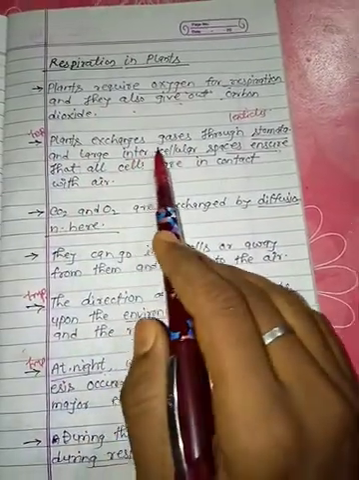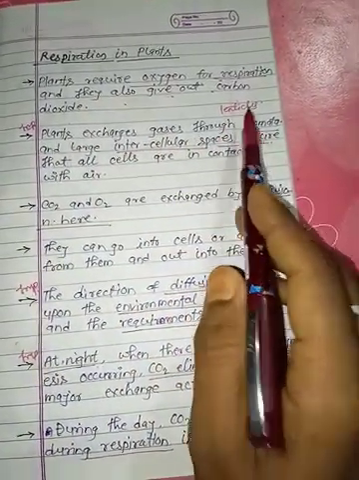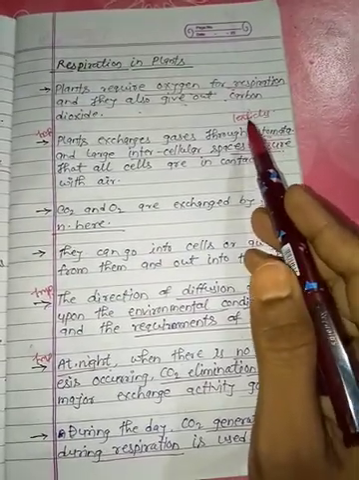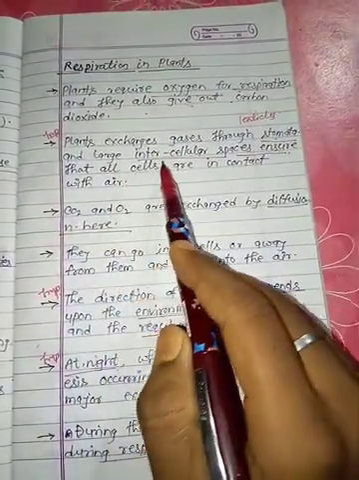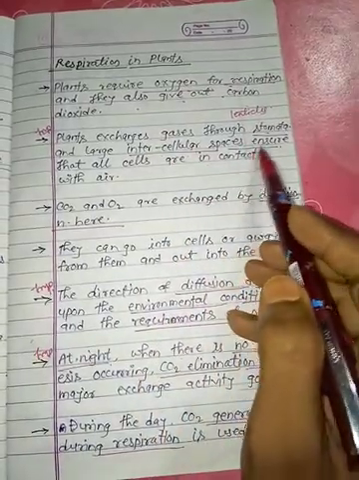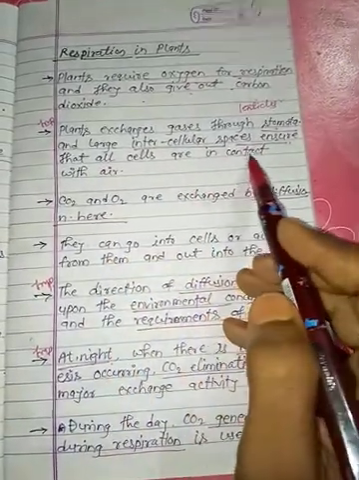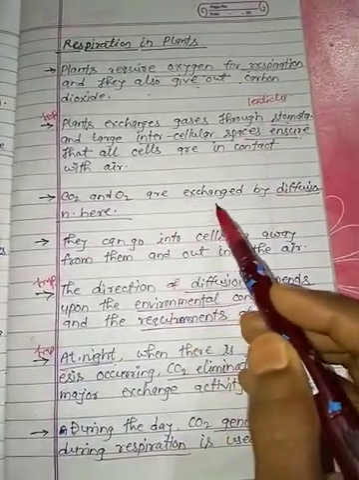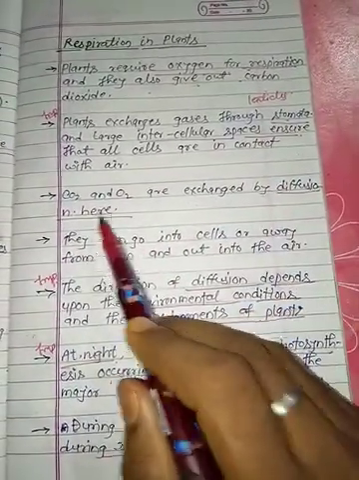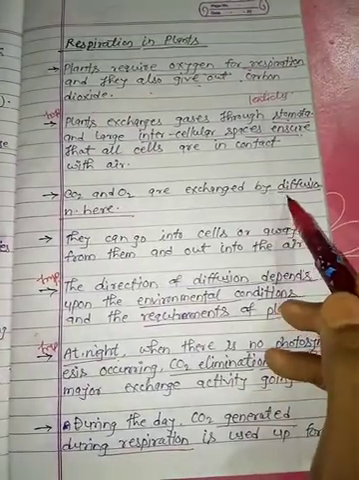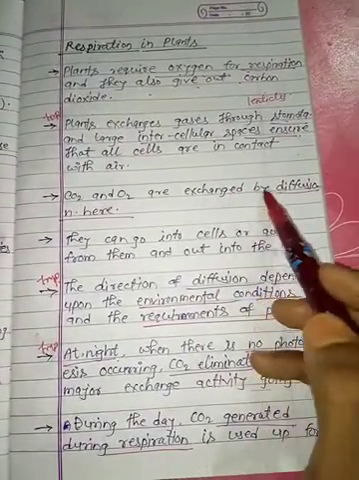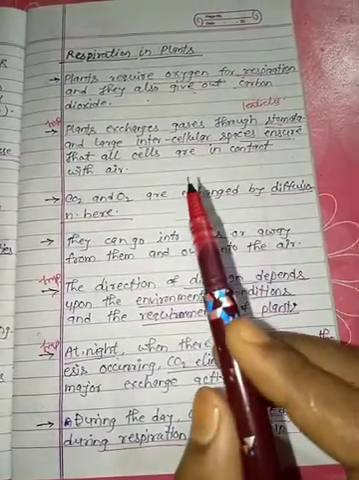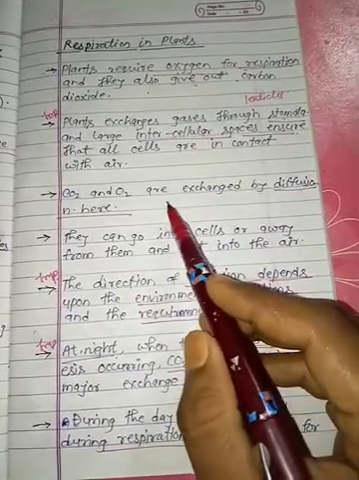Plants exchange gases through the stomata or lenticels, which also play a role in respiratory exchange. The large intercellular spaces ensure that all the cells are in contact with air. The CO2 and oxygen are exchanged by the process of diffusion. As you know, diffusion is the transfer of molecules from higher concentration to lower concentration.